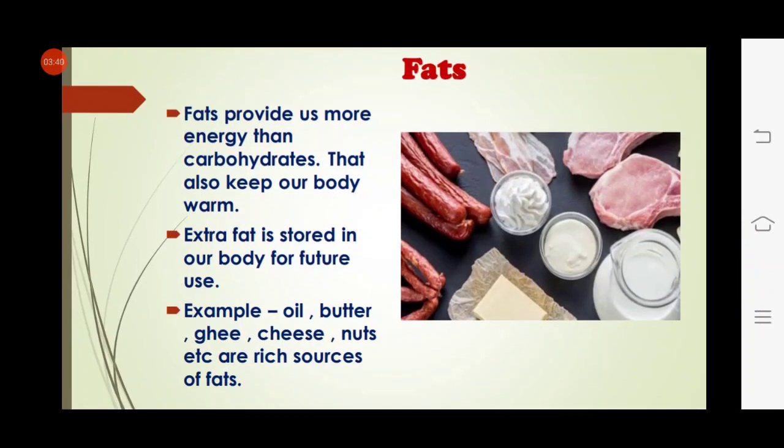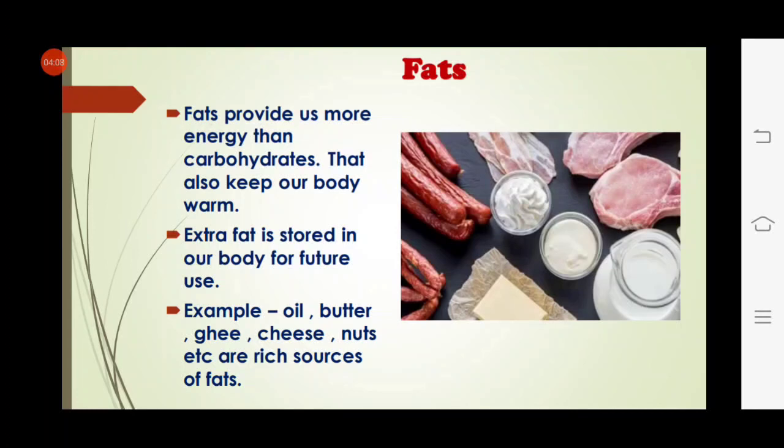Now move to fat. We need fat also. Fat provides us more energy than carbohydrate. Carbohydrate provides us energy, we know that, but fat provides us more energy than carbohydrate. Fat also keeps our body warm. Extra fat is stored in our body for future use.